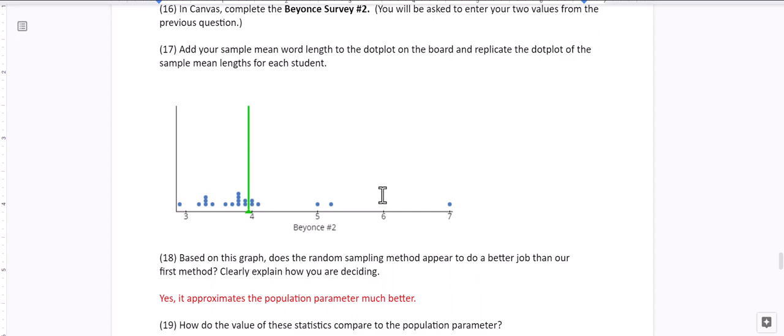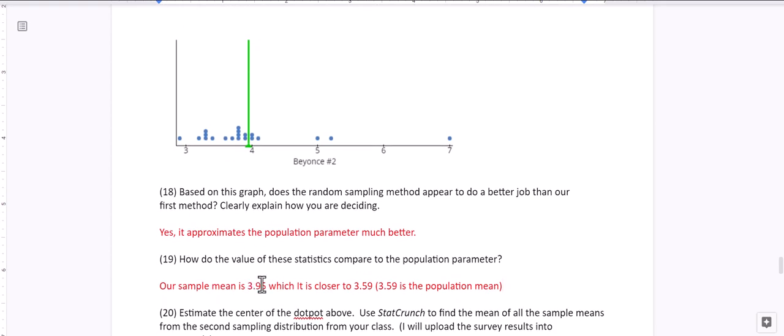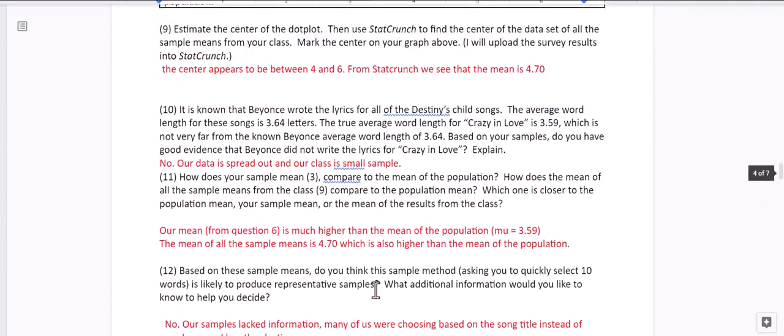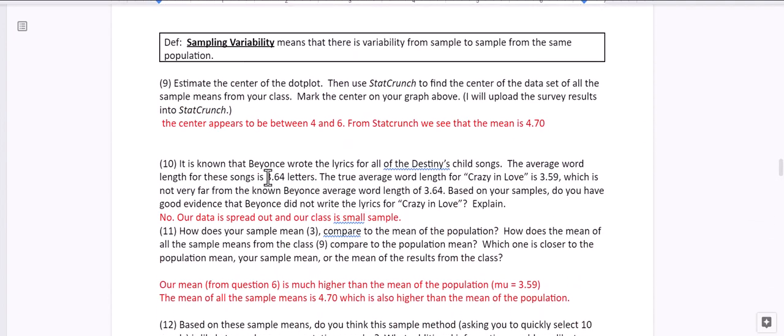because based on the different sampling methods, there were 22 of you that did the survey, so 22 different samples. Once we used the random number generator, we got a lot closer to the population parameter. The average word length in Destiny's Child was 3.64, and 3.95 is a lot closer to that.